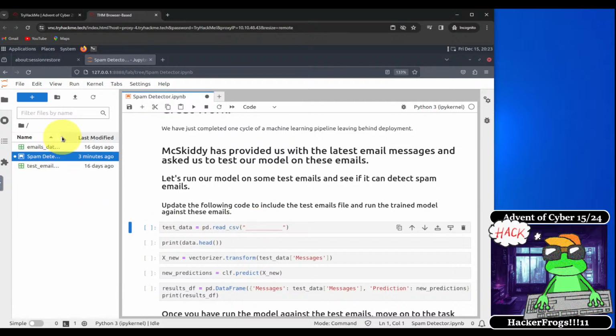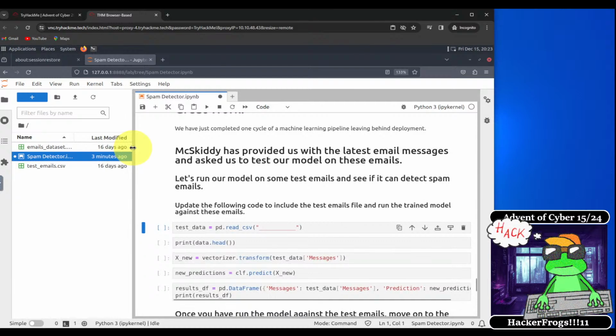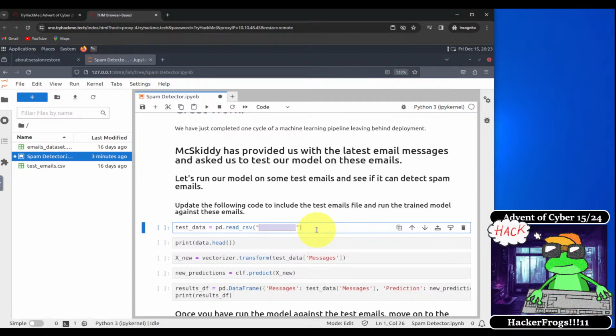So let's see if we can get the full file name for this. So the full file name for the test emails is test_emails.csv. So we need to edit this code over here. So we're going to highlight all this, and we're going to replace this with test_emails.csv. Okay, and we're going to run this.